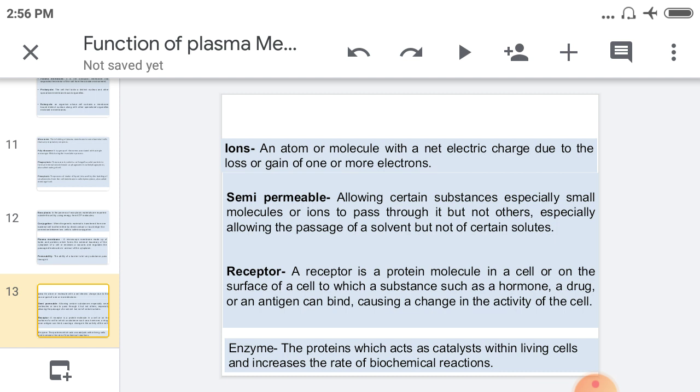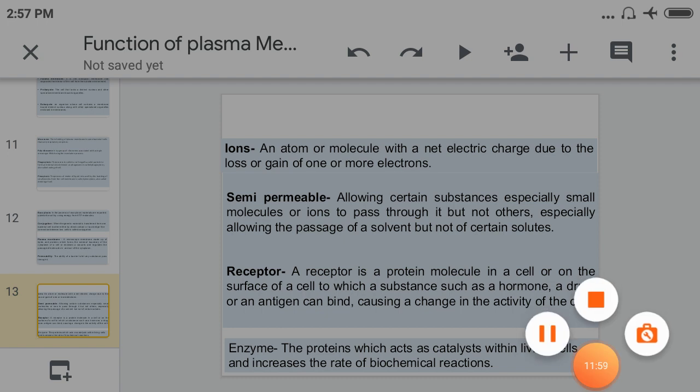And receptor. A receptor is a protein molecule in a cell or on the surface of a cell to which a substance such as a hormone, drug or antigen can bind, causing a change in the activity of the cell. You know that different types of hormonal receptors are present on the plasma membrane. The last one is the enzyme, a protein which acts as a catalyst within a living cell and increases the rate of biological reactions. This is called the enzyme. This is all about these important concepts.